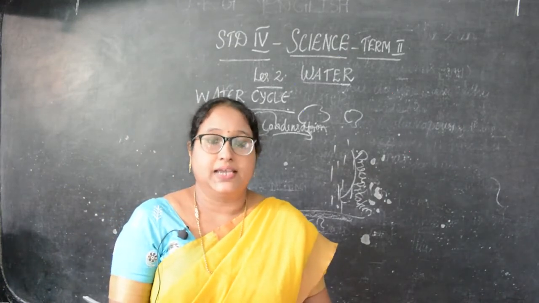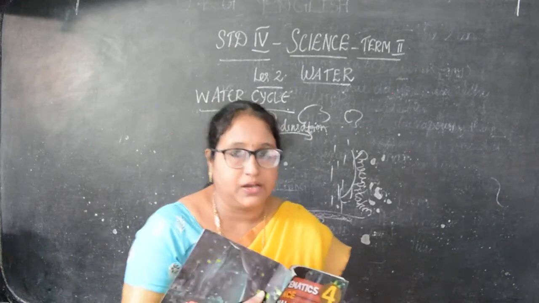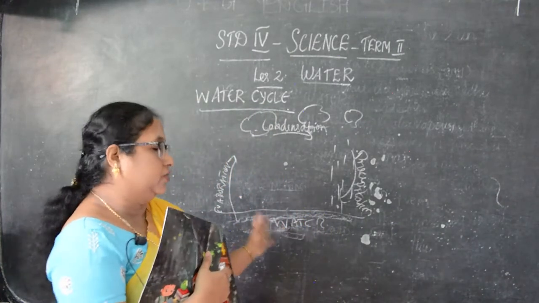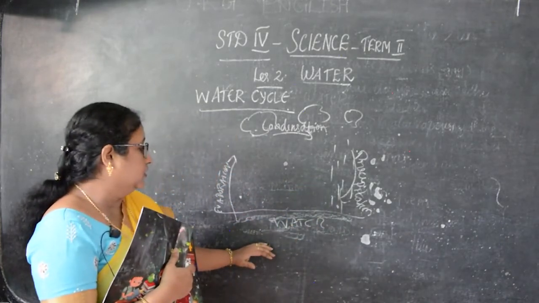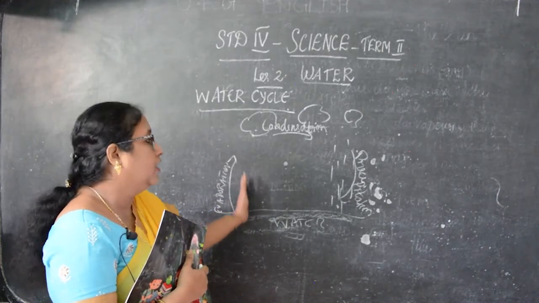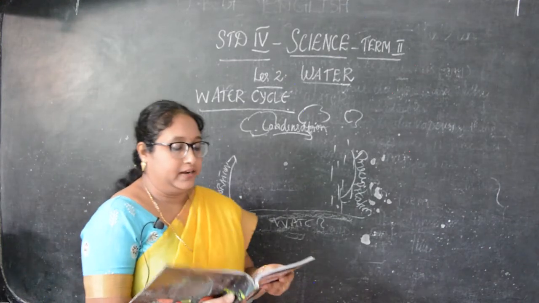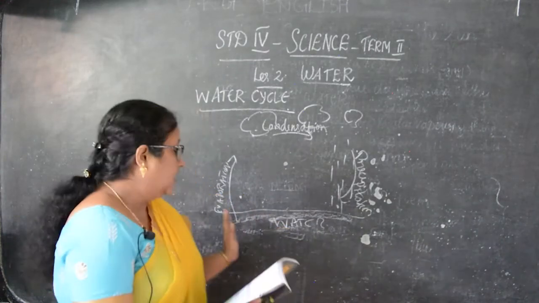Due to the sun's heat, water in oceans and rivers changes into water vapor and rises up. That is, due to the heat of the sun, it changes into water vapor, which is called evaporation. Okay, the water vapor goes into the air. Water becoming water vapor on heating is called evaporation.